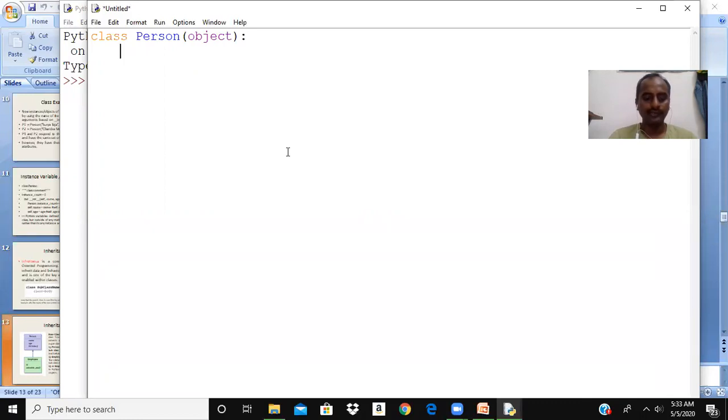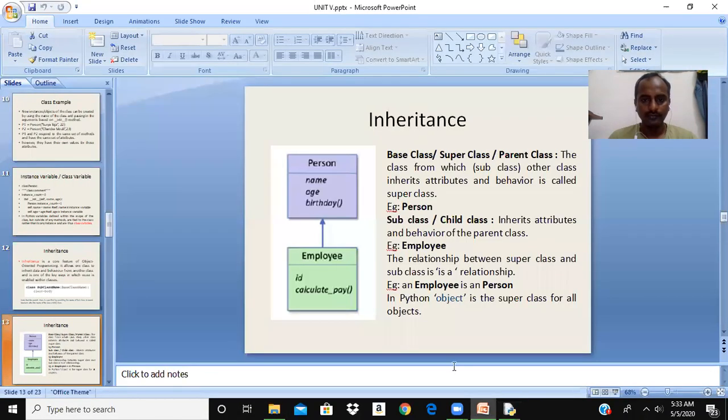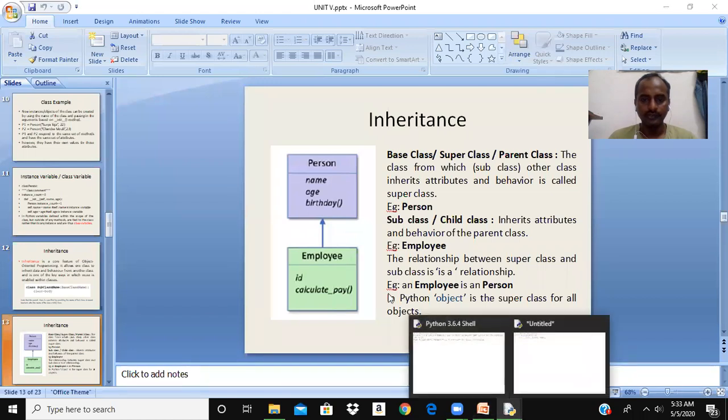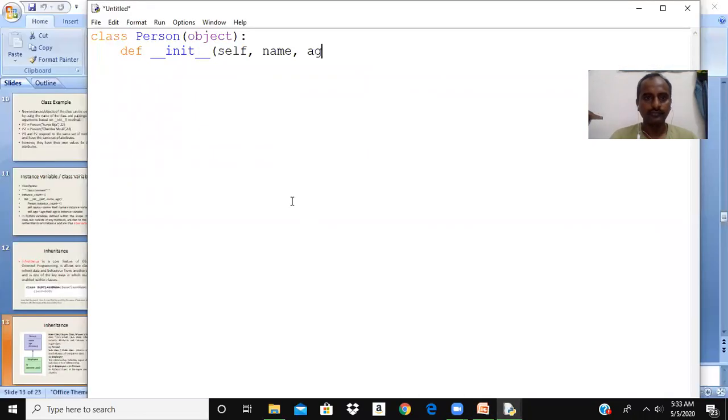So what I'm doing is I'm defining the init constructor, which is a default constructor, passing the arguments self, name, and age, which is the other attribute we had. Then self.name is equal to name. This is how we will initialize the instance variables. Self.age is equal to age.